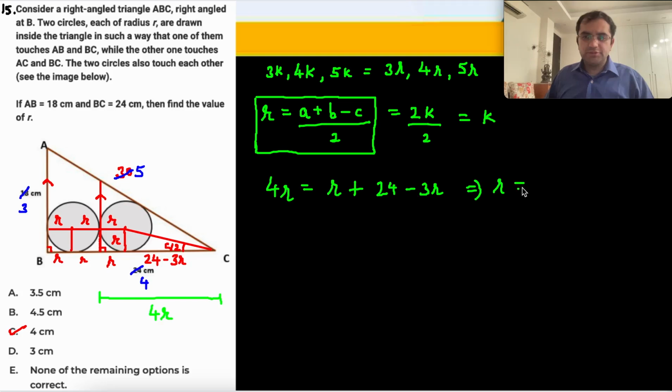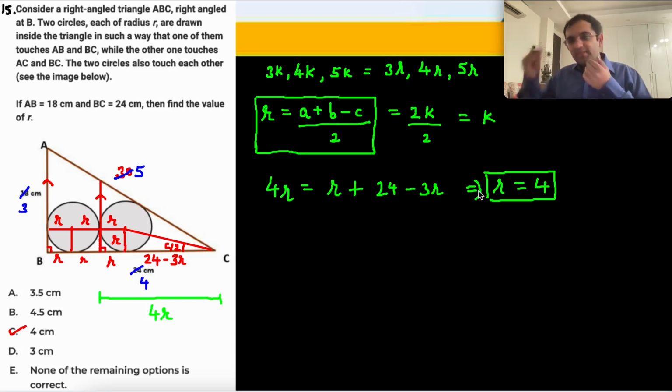Implies, this should give us the answer. R is equal to 4. So there were two ways to solve this particular beautiful question. बहुत बढ़िया, वाह वाह वाह. So I spent maybe 1 or 2 minutes on this, but ये under the timer नहीं बन पाया था. Nice question. Trigonometry बाद में strike हुआ.